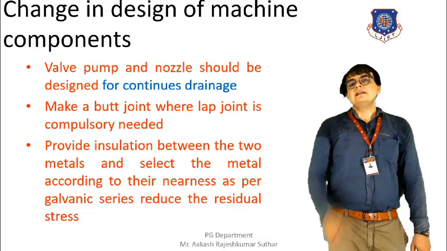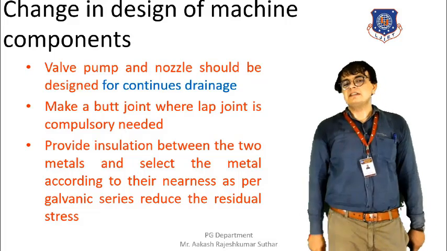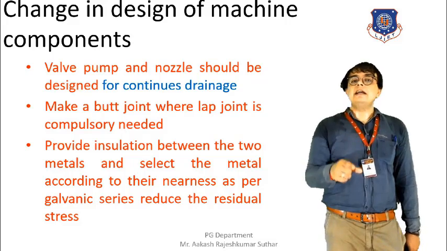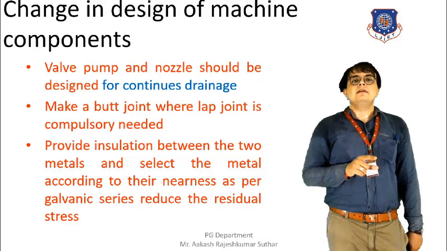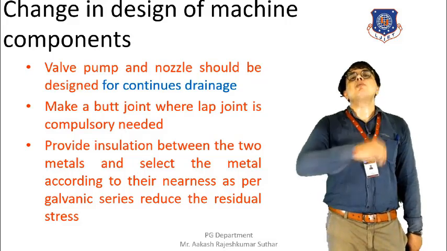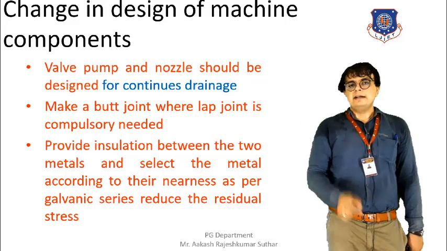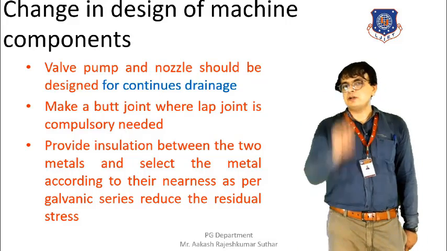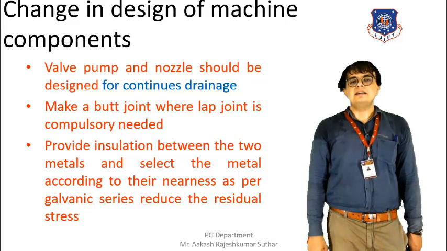Next is the joints. The butt joints should be provided at a place where it is being required. It is not necessary that it should be provided everywhere. At the required location it should be provided, and by doing so we can resist the corrosion.